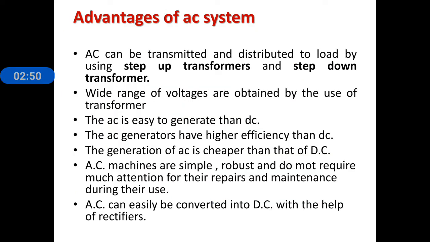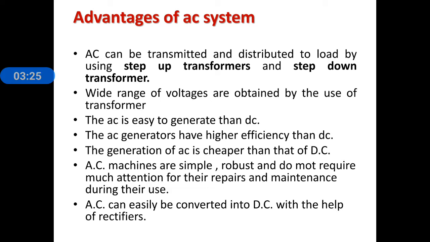Let us discuss the advantages of the AC system over the DC system. AC can be transmitted and distributed to load by using step-up transformers and step-down transformers. A wide range of voltages is obtained by the use of transformers. AC is easy to generate compared to DC. AC generators have higher efficiency than DC generators. The generation of AC is cheaper than that of DC generation.